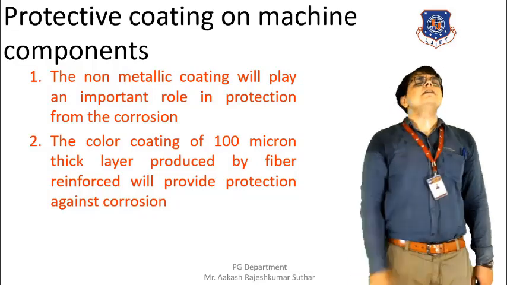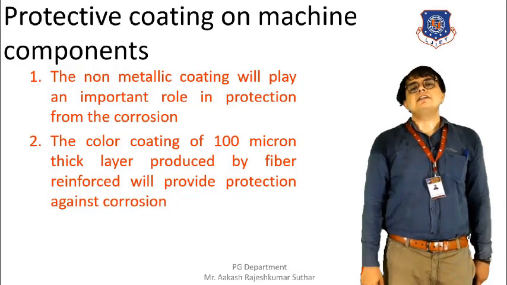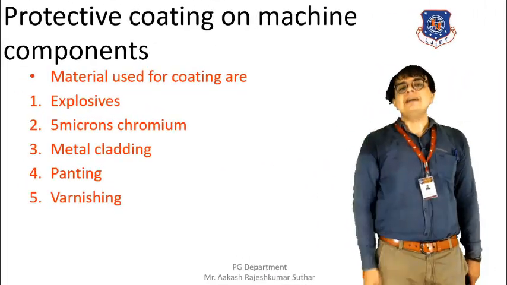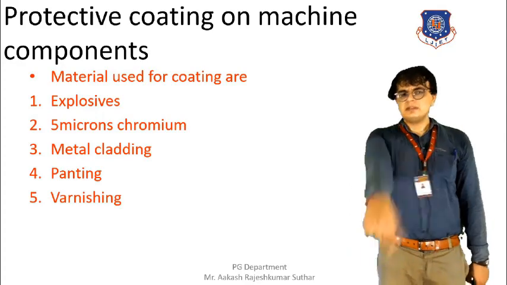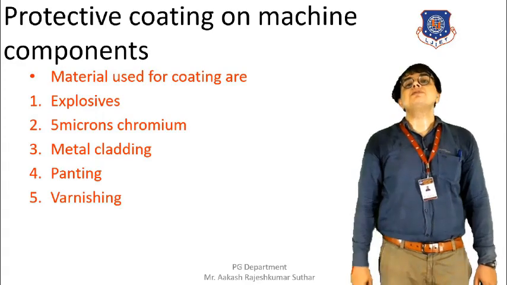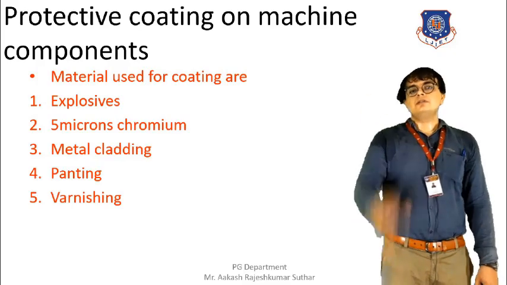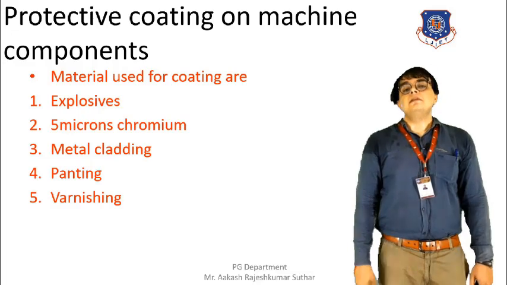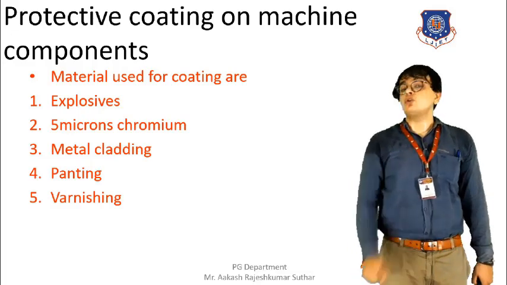There are different materials that are used for the prevention of the corrosion. By applying a coat of layer, we are also providing explosive coating to cover the machine parts. We are applying a 5 micron chromium layer.